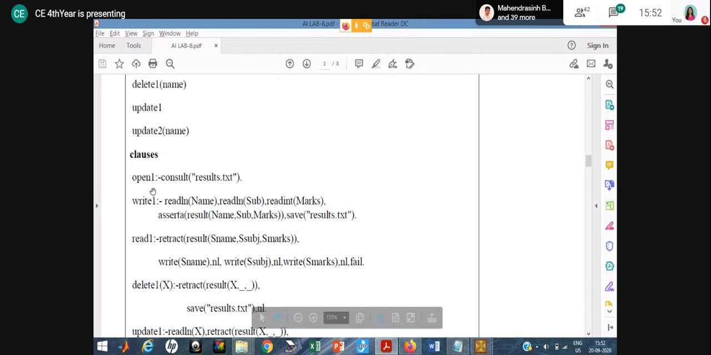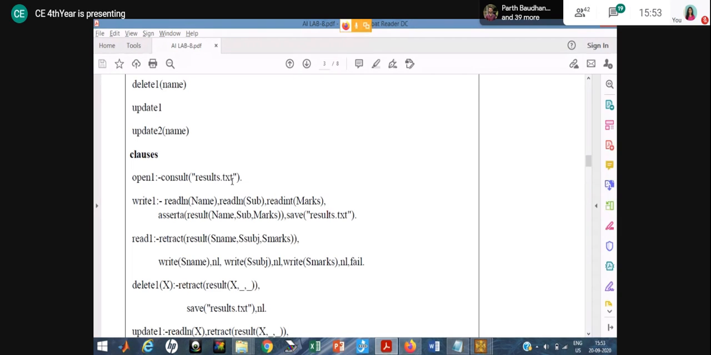The open one is one rule where I have written the consult, and the file name is result.txt. That means here in this case what you have to do, everyone: in your Prolog program, in your Prolog folder, you have to create the result.txt file.